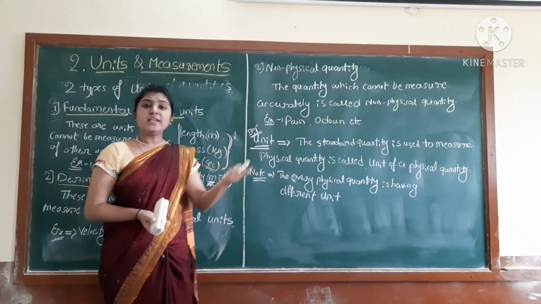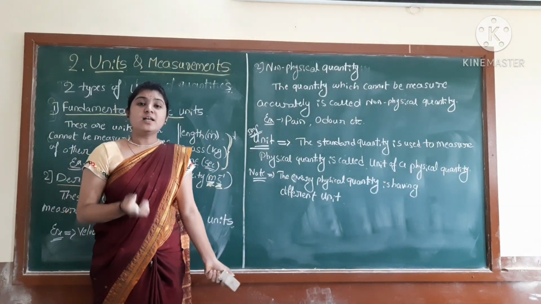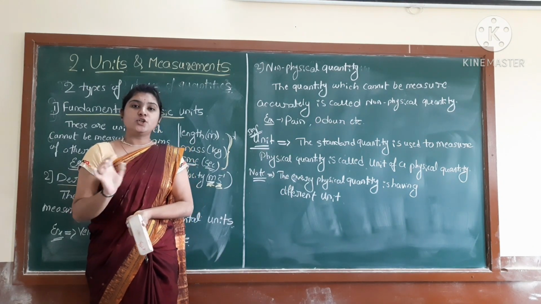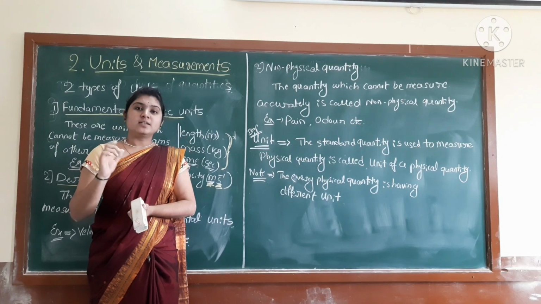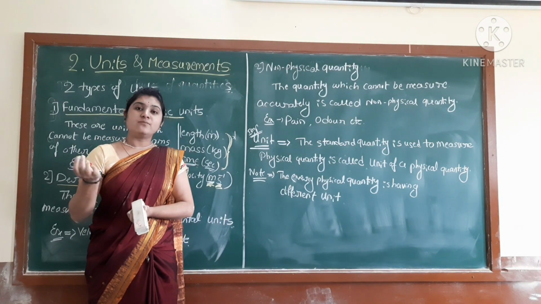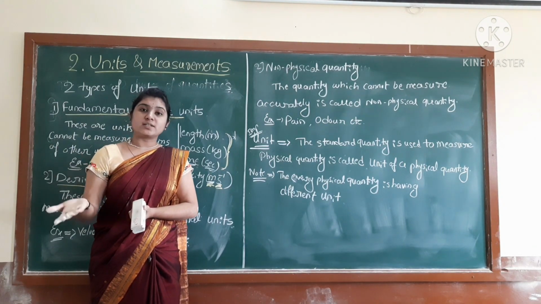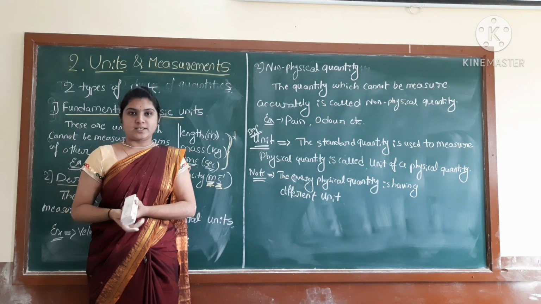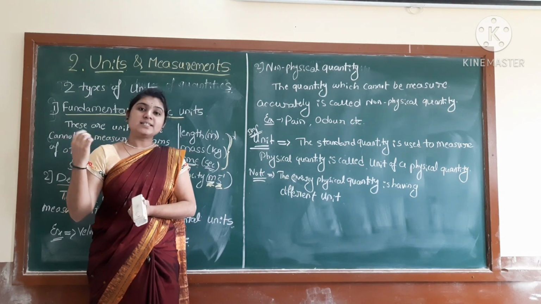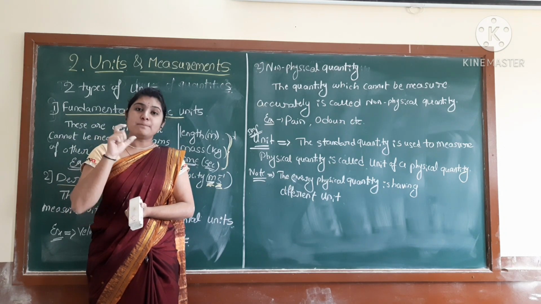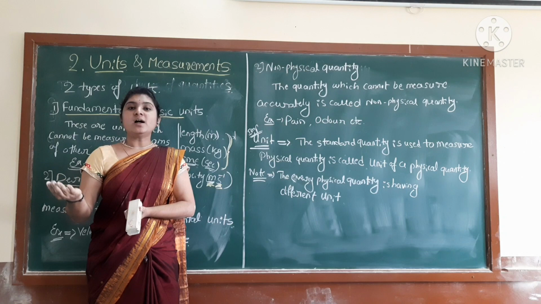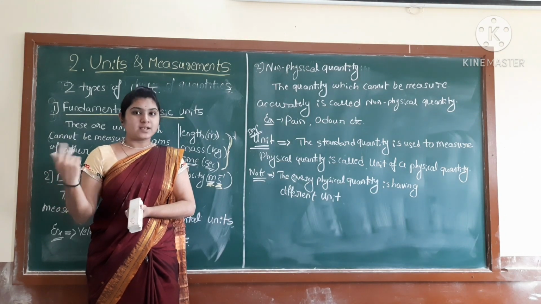By using this we constitute one definition, that is the unit. So what are units? The standard quantity we use to measure the physical quantity. How? Length is a physical quantity. We use the standard quantity meter to measure the physical quantity length.